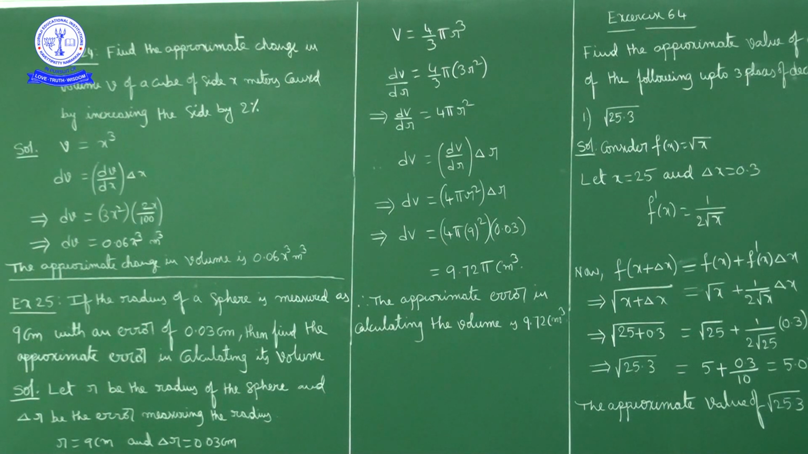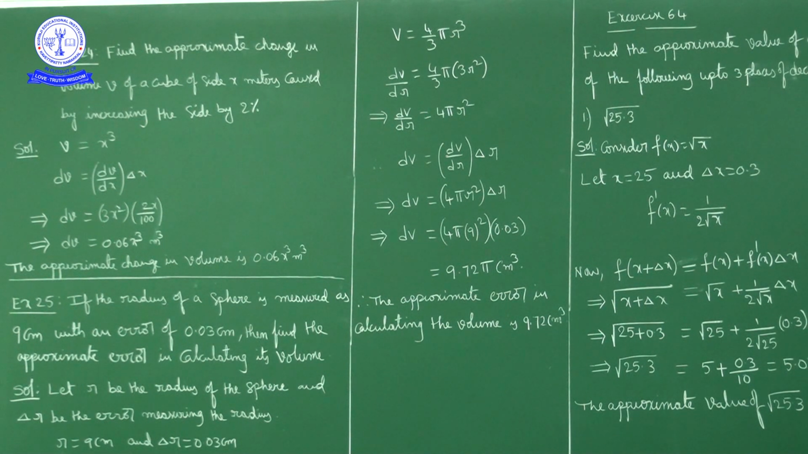Next, example 24. Find the approximate change in the volume of a cube of side x meters caused by increasing the side by 2%. Here the side is x. What is delta x? Delta x is 2% of x, that is 2 by 100 x.